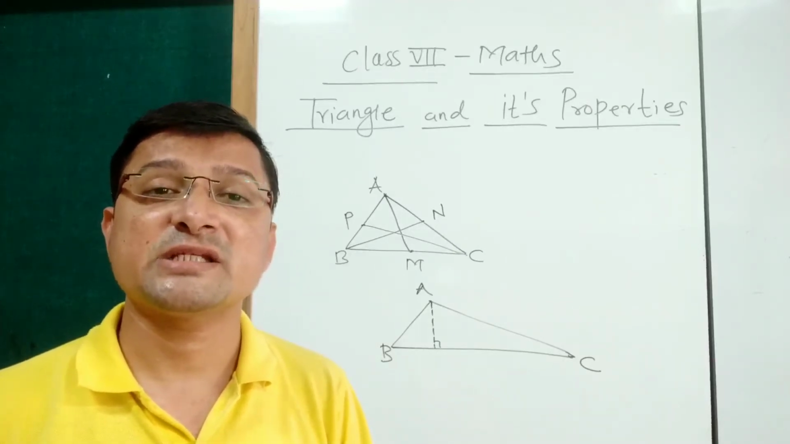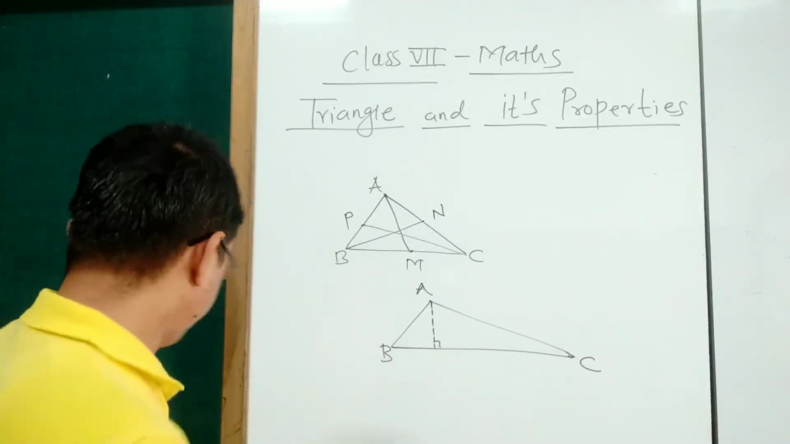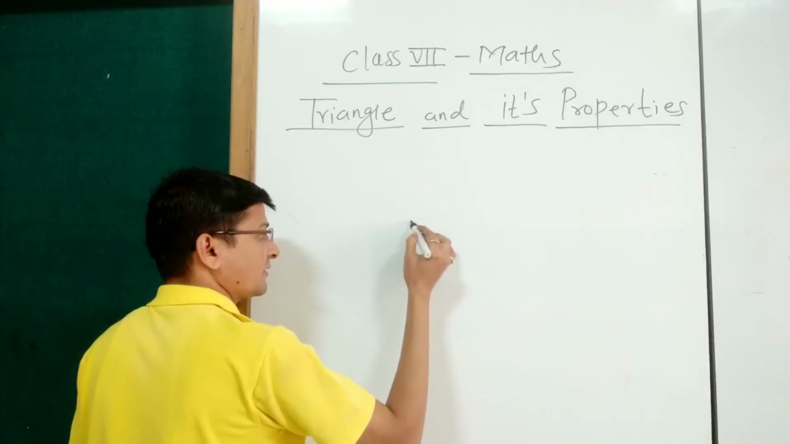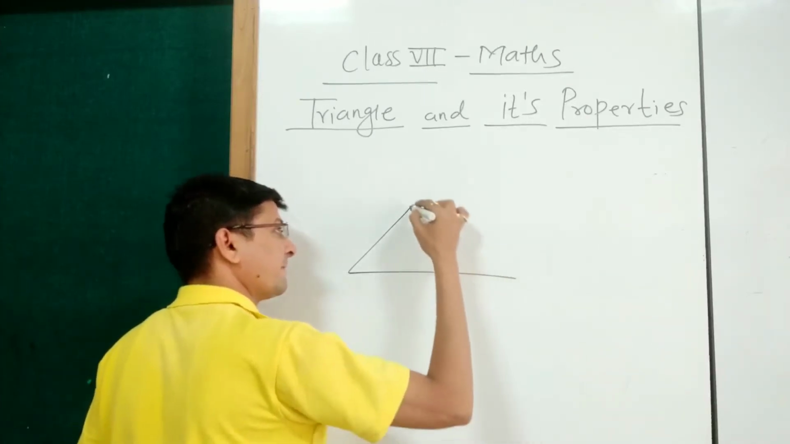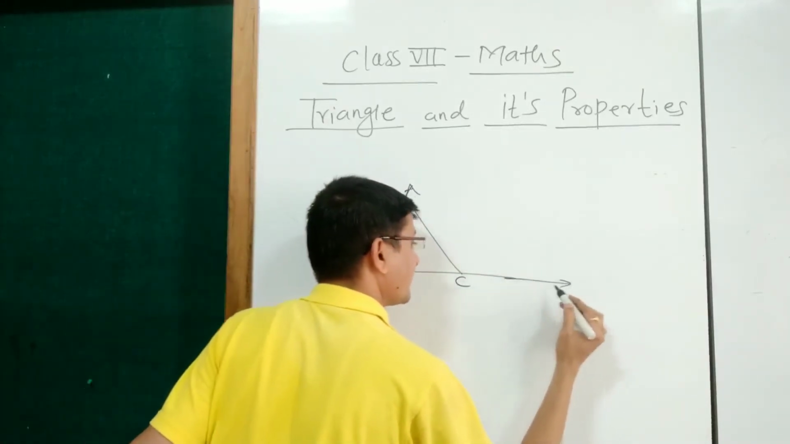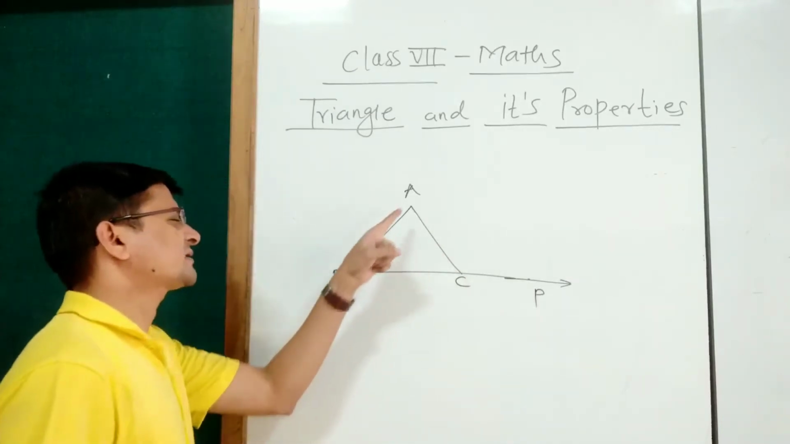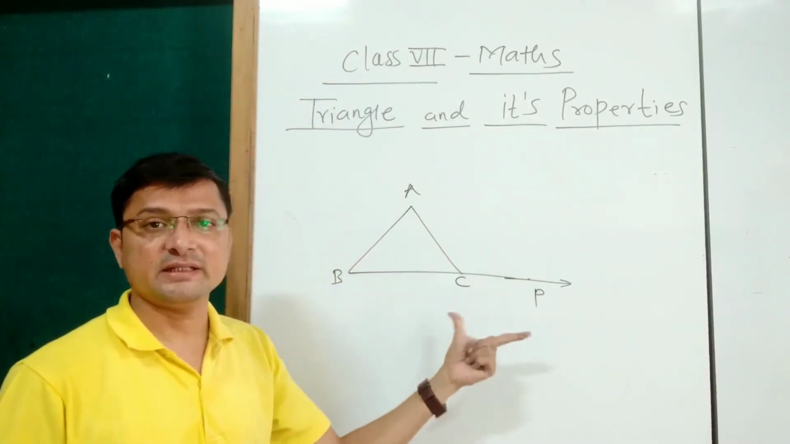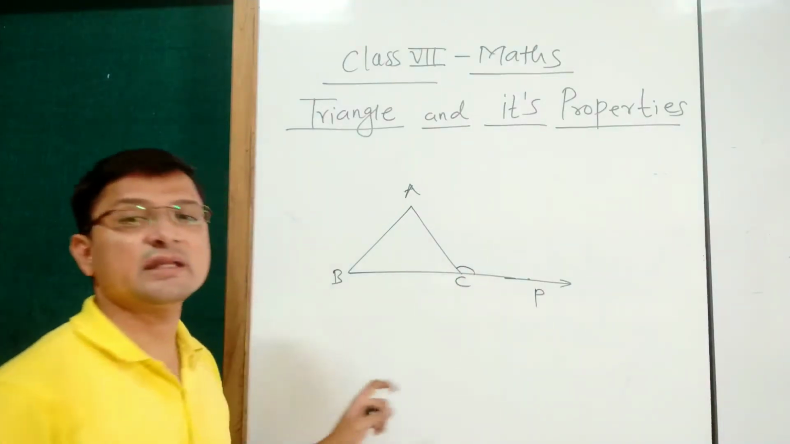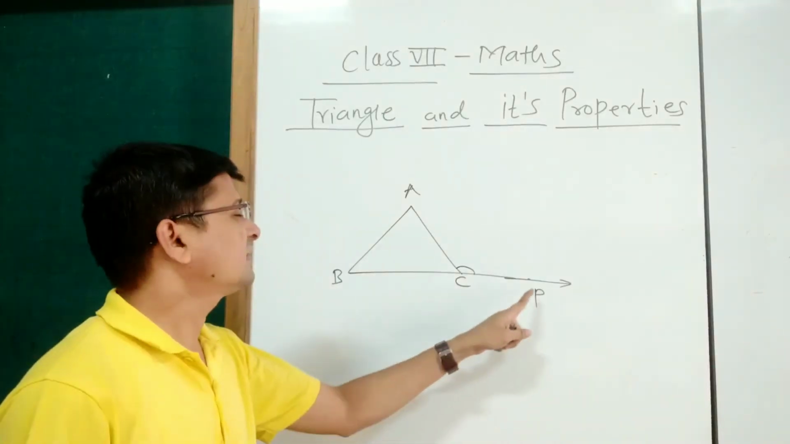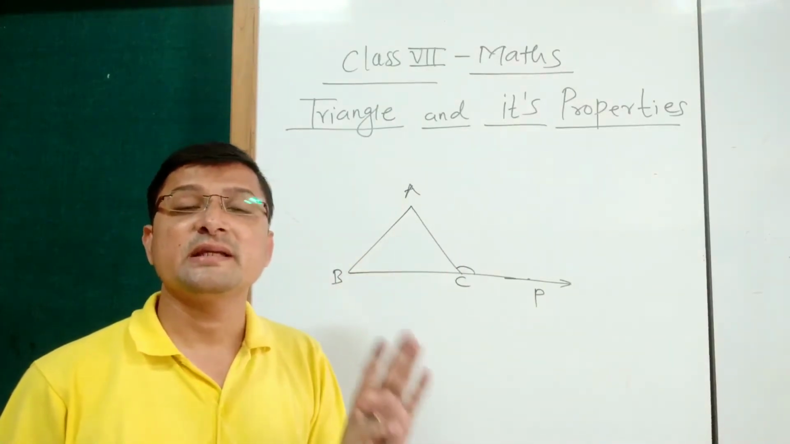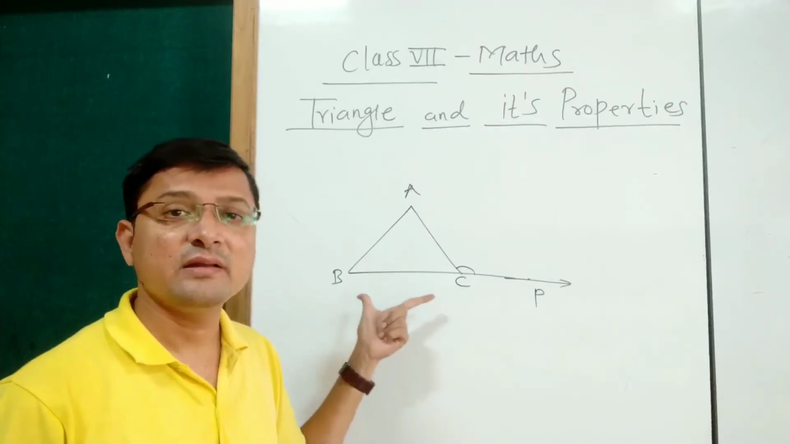Next concept is exterior angle of a triangle. Suppose here ABC is a triangle and I extend the side BC. I extend here the side BC. Then this angle is called as exterior angle of triangle ABC. The angle PCA or ACP is called as exterior angle of triangle ABC.